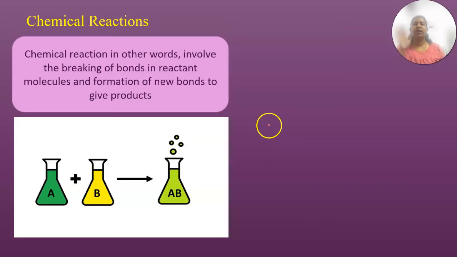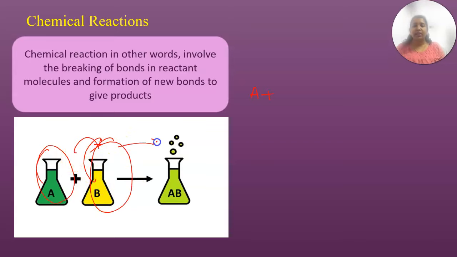What is the difference between a chemical change and a chemical reaction? A chemical reaction involves the breaking of bonds in the reactant molecules and gives you the formation of a new product. That means A plus B: A is a reactant, B is a reactant, and both combine and give you a product. How the bonds break, and what the types are, we will learn further.